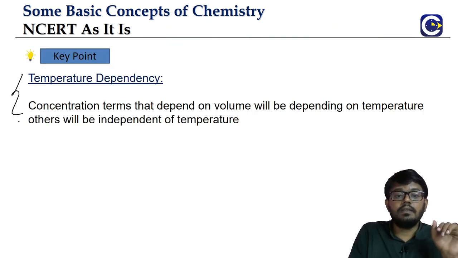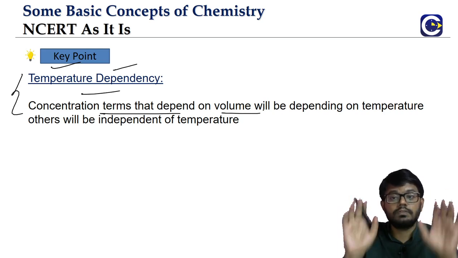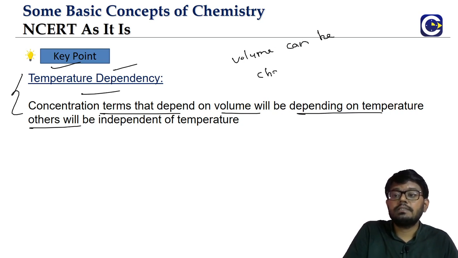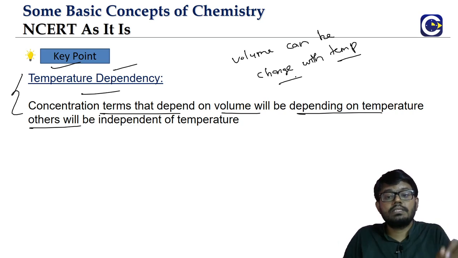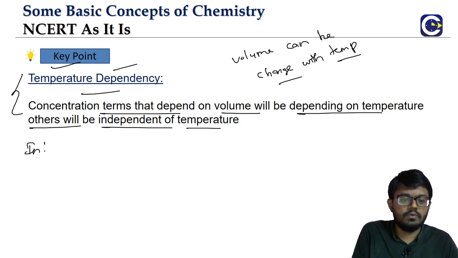Already in part 4 we talked about it, because we discussed some concentration terms. We talked about the dependency on temperature: whichever concentration terms have volume will depend upon temperature, because volume can change with temperature. Now those concentration terms that don't have volume will be independent of temperature. So let's take a look at the ones that are independent.